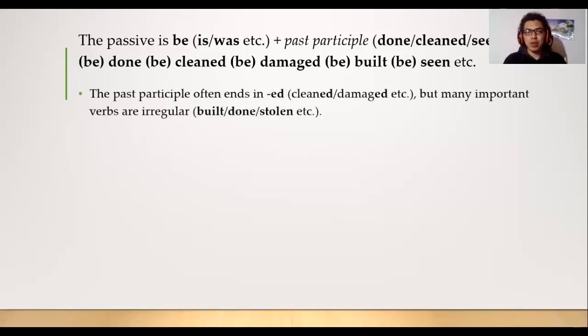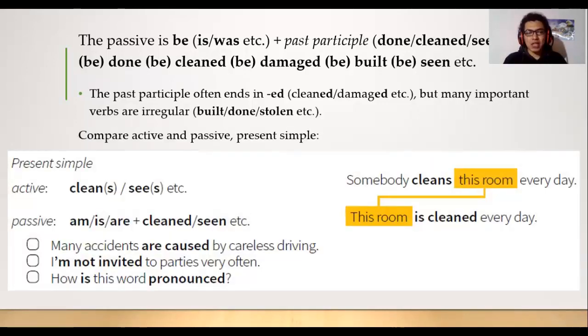The past participle often ends in ed. However, we have irregular verbs. We need to know the list of the verbs. Compare active and passive voice. In present simple, the active voice, we have the verb clean or cleans. Somebody cleans this room every day. In the passive, we use the verb to be plus the past participle. Somebody cleans the room. That room is cleaned by somebody.